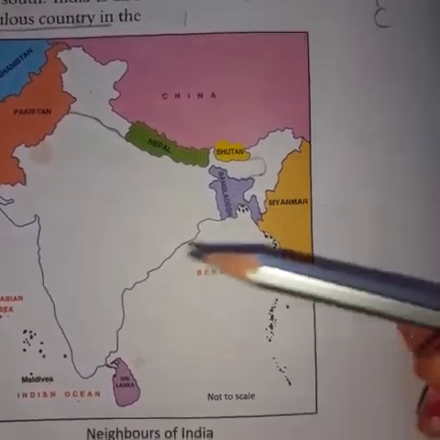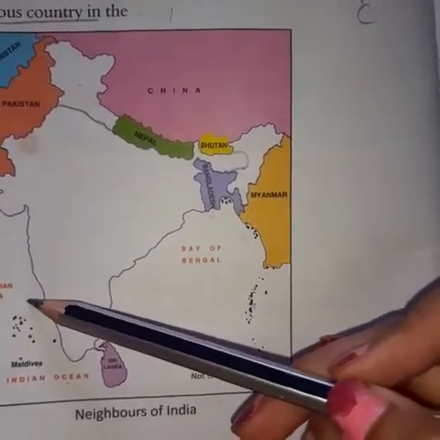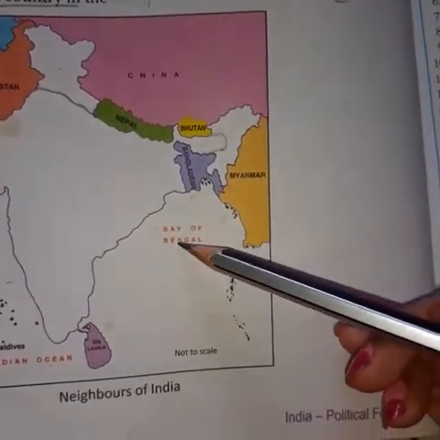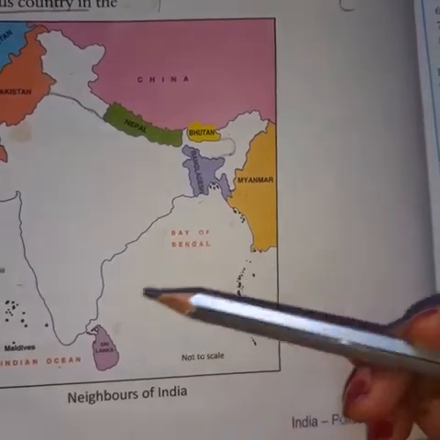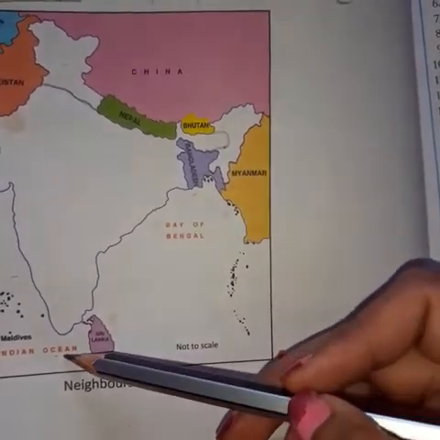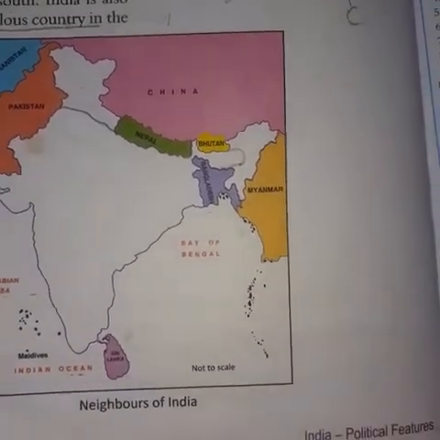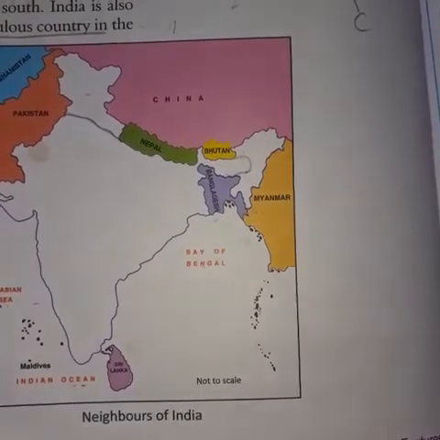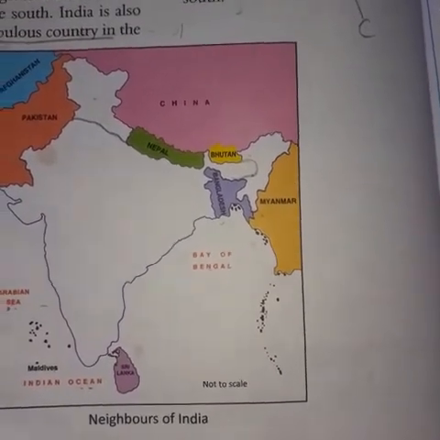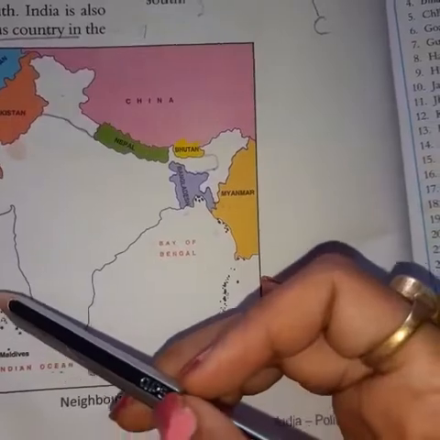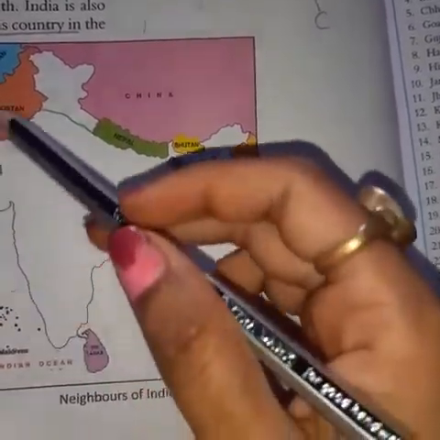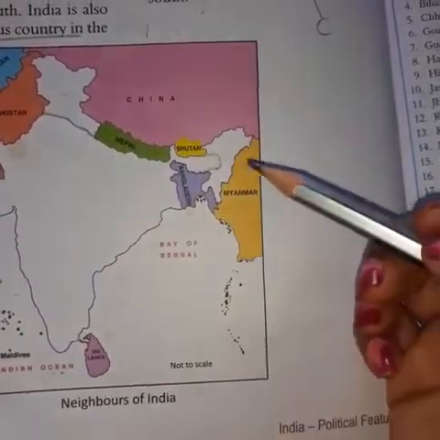India is surrounded by the Arabian Sea on the west, the Bay of Bengal on the east and the Indian Ocean in the south. India is also the second most populous country in the world. We can see neighboring countries of India here. There are 9 neighboring countries of India.